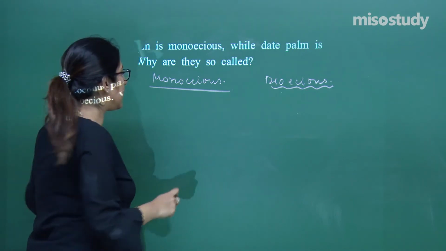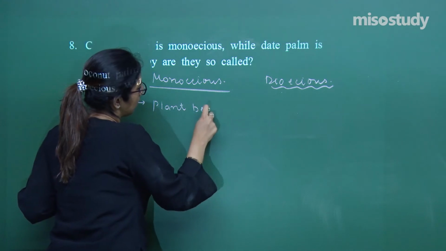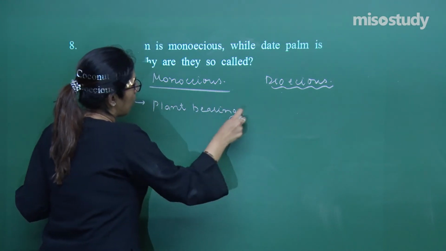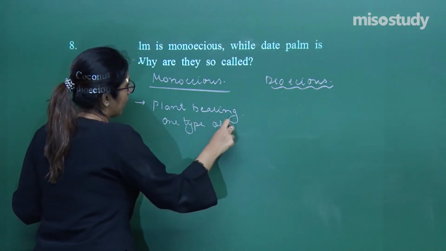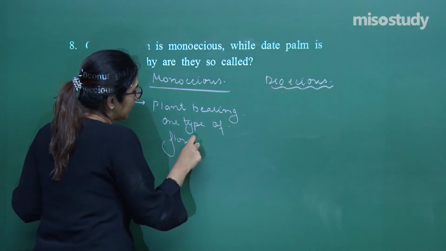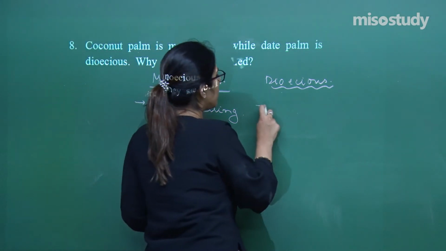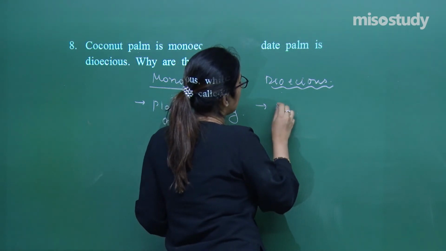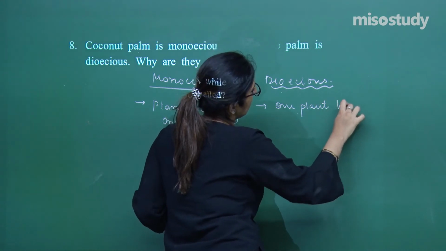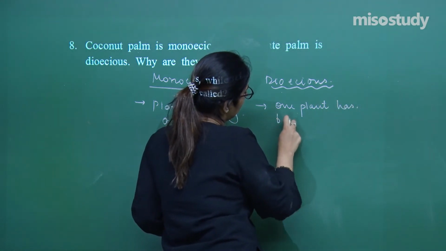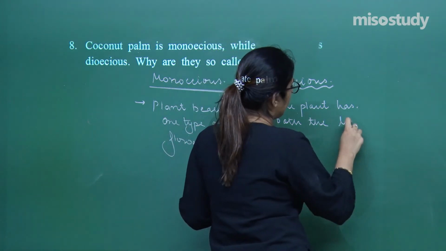Monoecious, that means these are plants bearing one type of flower. That means either male flowers are present or female flowers are present. Dioecious, you can say these are those that one plant has both types of flowers.